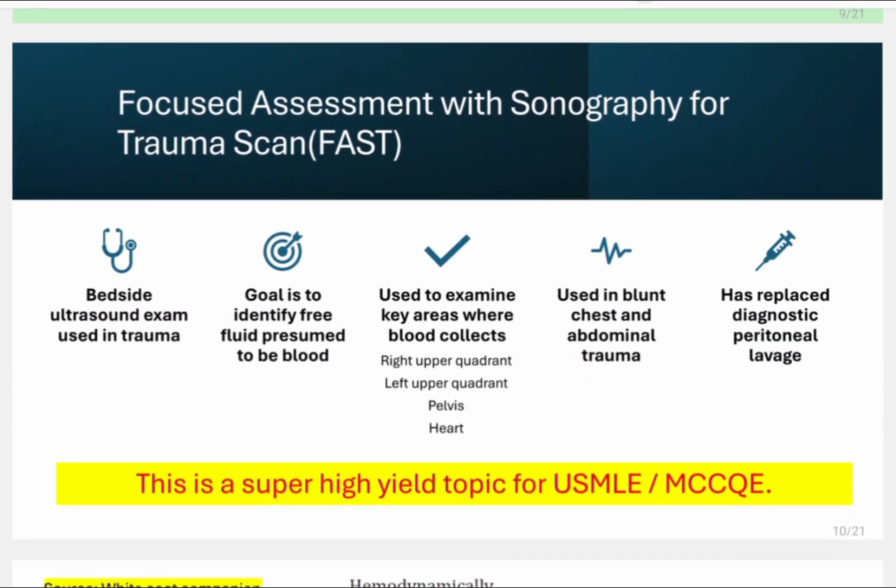Okay. So what is FAST? As I have mentioned in the last slide, what is FAST?